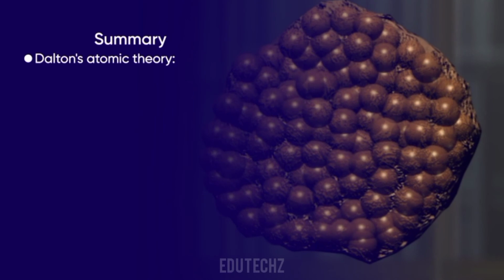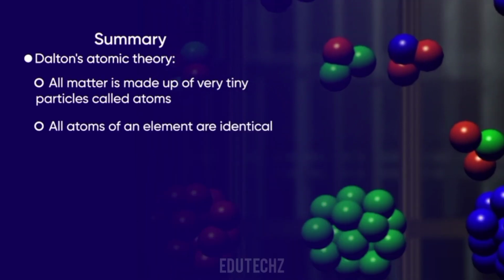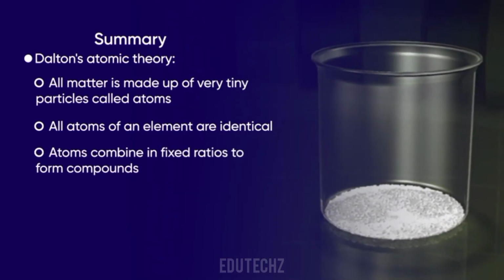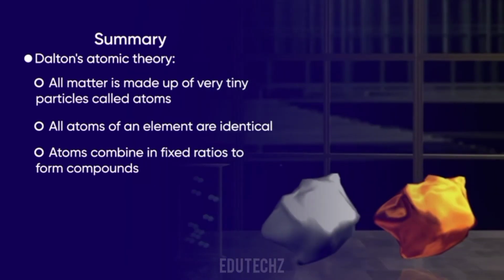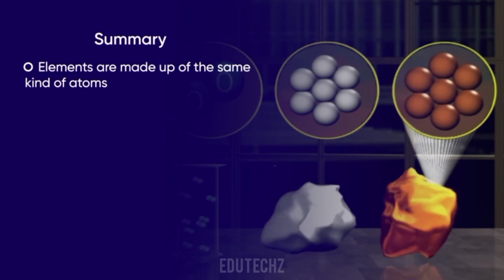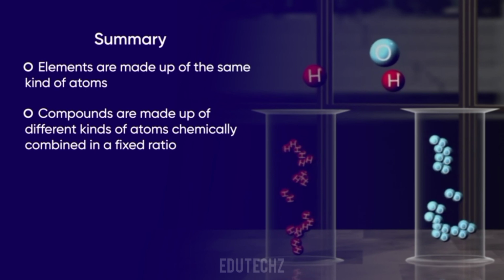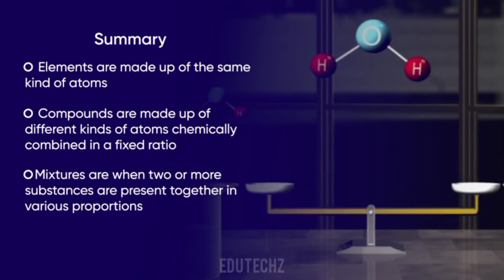Dalton's postulates. 1. All matter is made up of very tiny particles called atoms. 2. All atoms of an element are identical. 3. Atoms combine in fixed ratios to make compounds. Elements are made up of the same kind of atoms. Compounds are made up of different kinds of atoms chemically combined in a fixed ratio. Mixtures are when 2 or more substances are present together in various proportions.